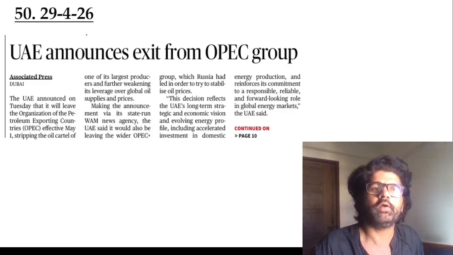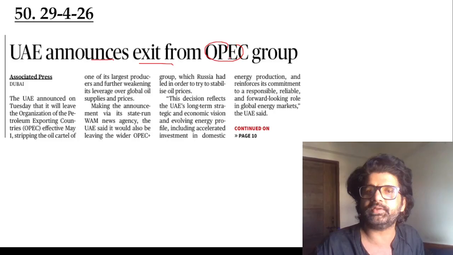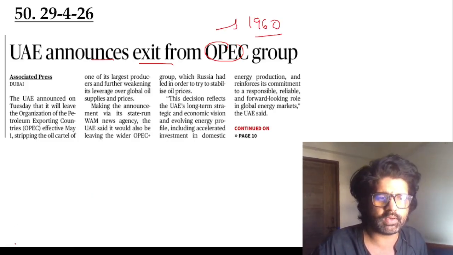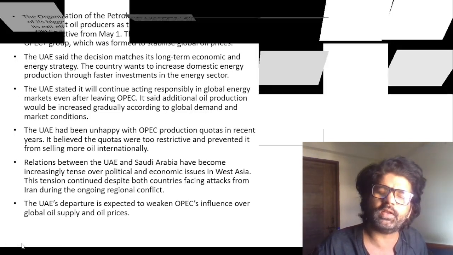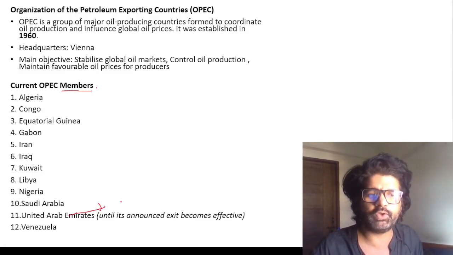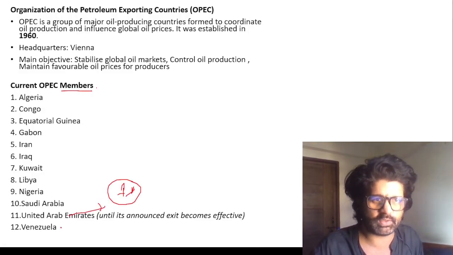Next article. 50th. UAE announced exit from OPEC Group, Organization of Petroleum Exporting Countries, established in 1960, headquartered in Vienna. Earlier there were around 12 countries. Now after UAE exit, it will be 11. Even before, earlier there were so many more countries also. Current OPEC members, you have 12, but after UAE, you will have 11 now. You can see all these countries.